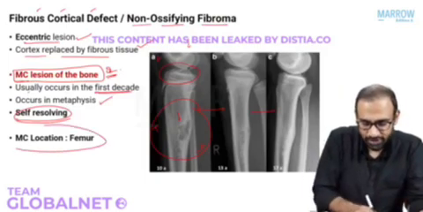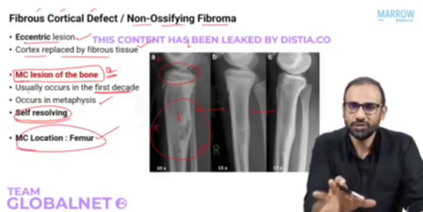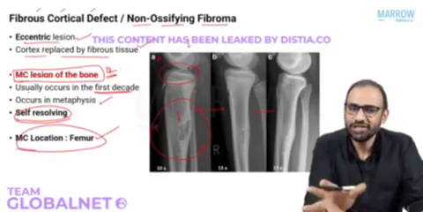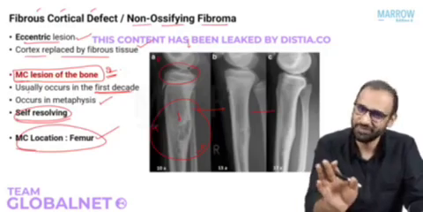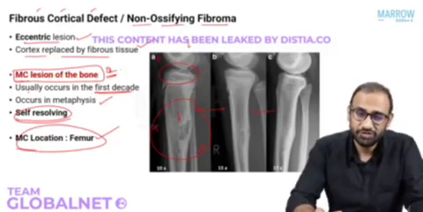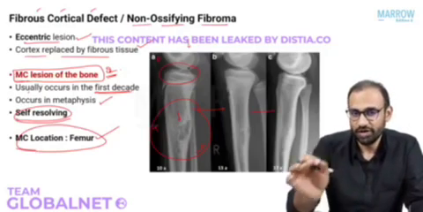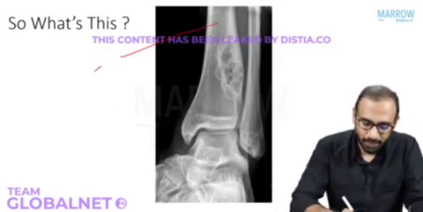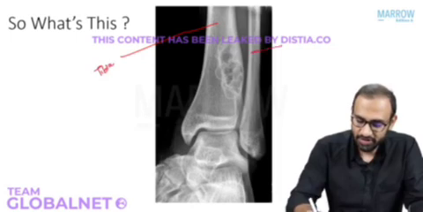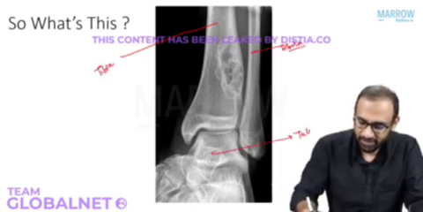What is the most common location? Femur. Most of the tumors usually occur around the knee, so distal femur, proximal tibia, that's how it will be. So this is your non-ossifying fibroma or fibrous cortical defect. Look at this X-ray. Can you look at this and tell me what this is? This bone is tibia. Very good. This is fibula. Very good. This is talus. Very good.